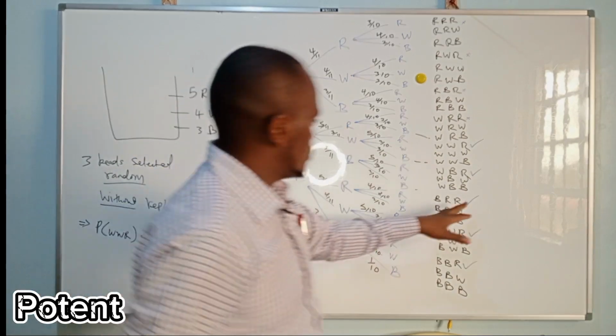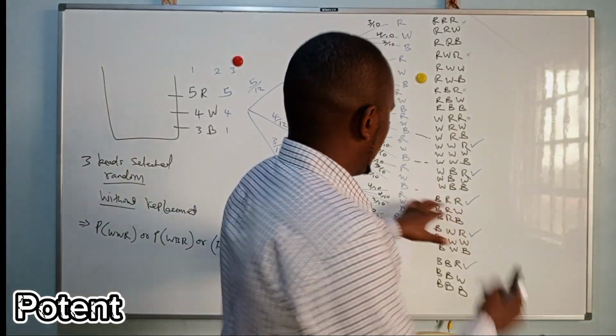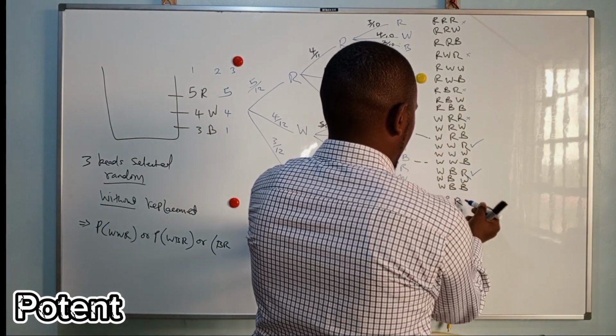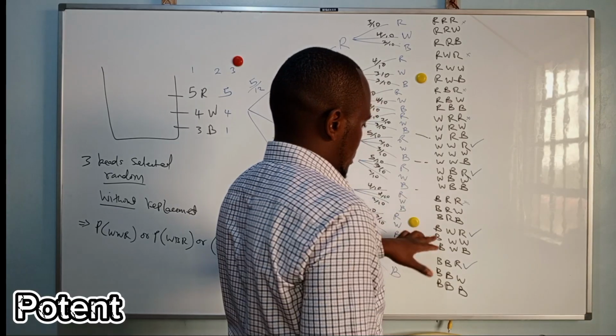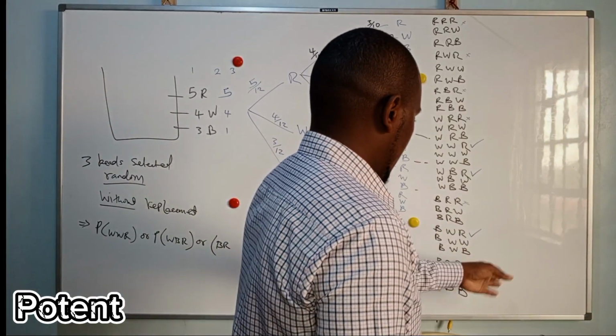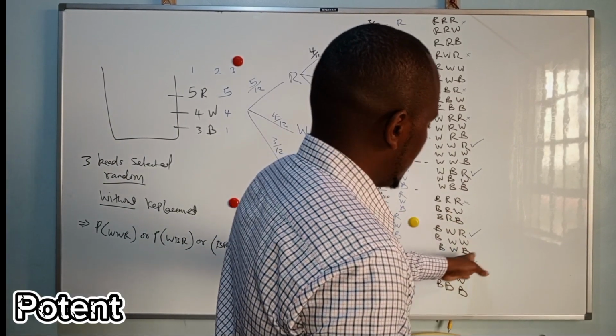Oh, I took this. Sorry. This one is not supposed to be there. You have already another red. Not this. You have BRR, not this one. So only where we have an R appearing at the end. Not an R that appears in the middle. An R that appears at the end.